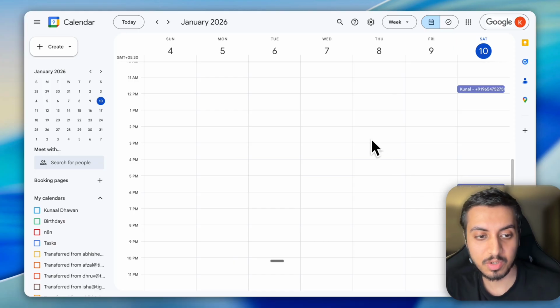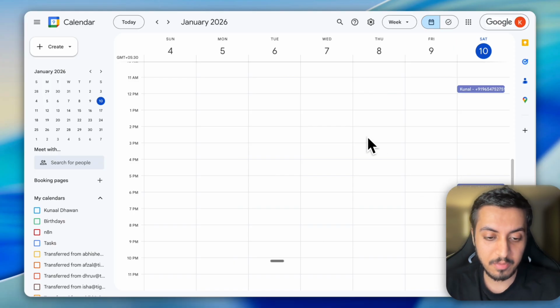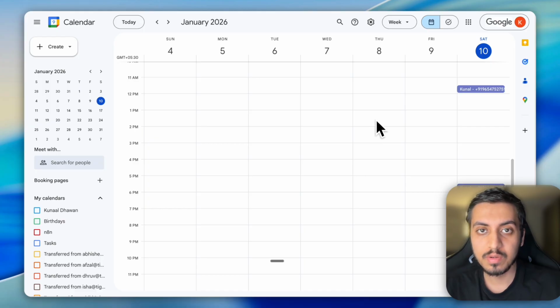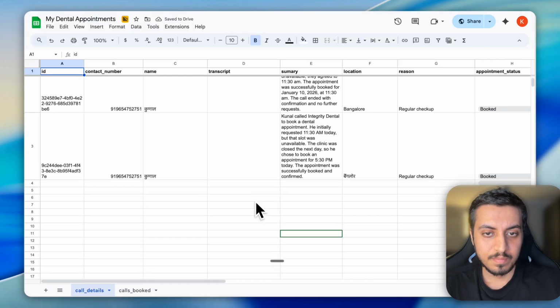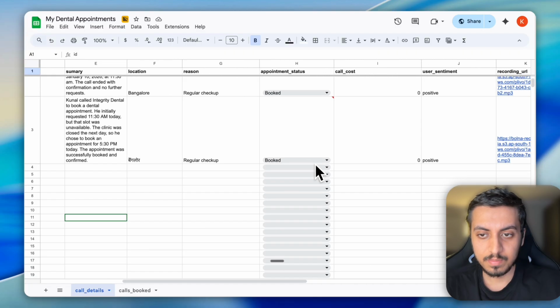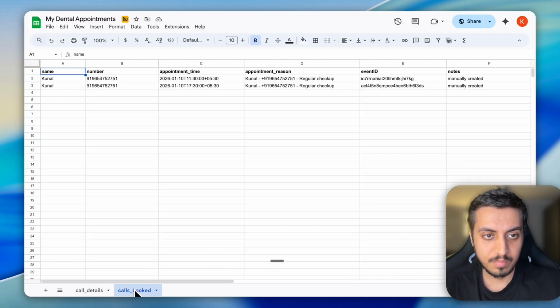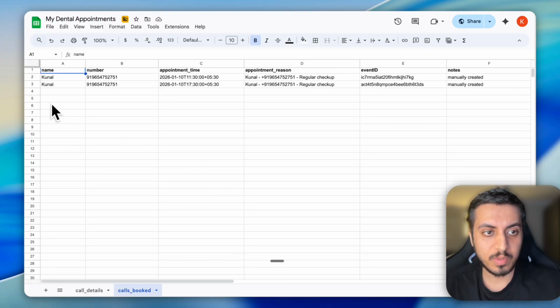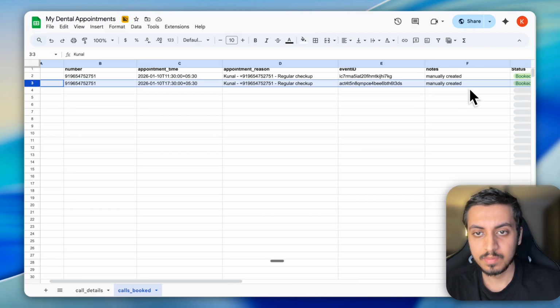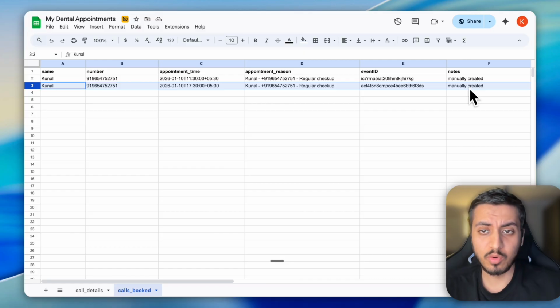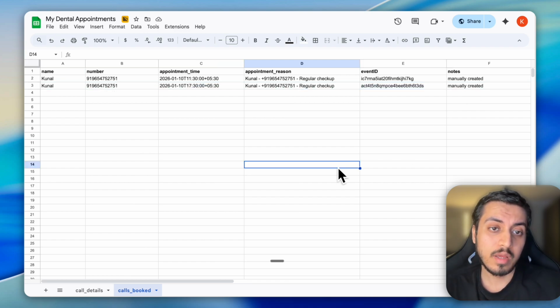See how it works. So let's just check our Google Sheet whether we have saved anything over there or not. So this was our call, and this was the appointment that we just booked. If you want, you can also reschedule the appointment, and I will show you how you can build the whole automation, how you can integrate or implement the tool call in Bolna, and what all implementations would be required in n8n. So let's just get started.